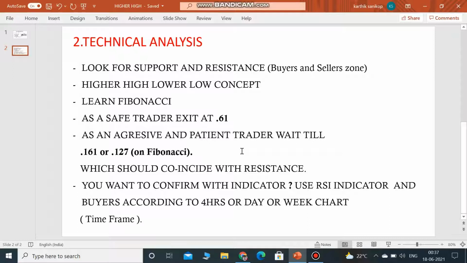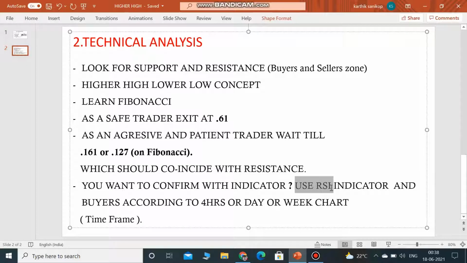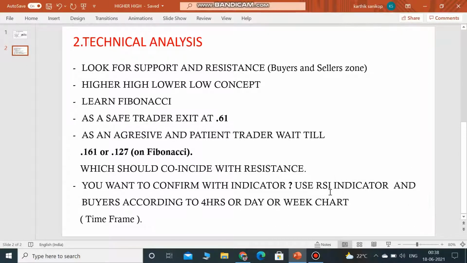Okay, and there is also an indicator. If you want to know about indicators, you can go with the RSI indicator. That's one of the good indicators if you want to know how many people are in it, if the volume is good, if people are bullish or bearish, if many people have bought. You can come to know with this RSI indicator. I've made a video on this too.